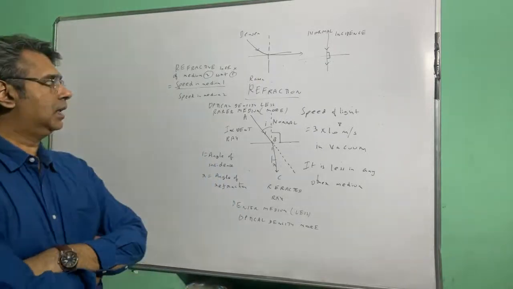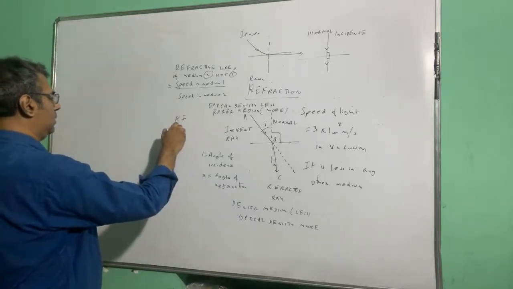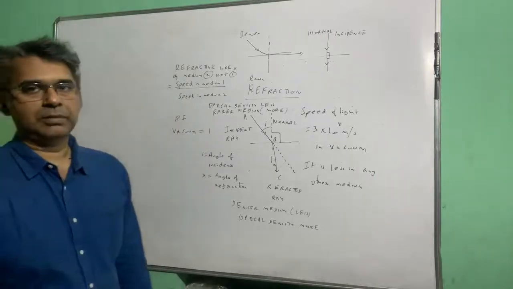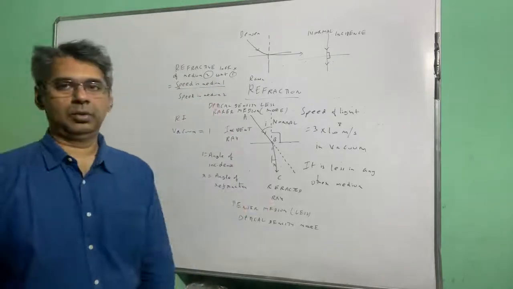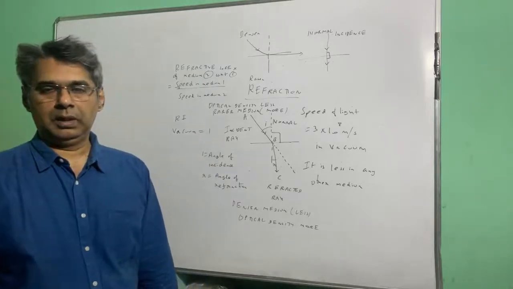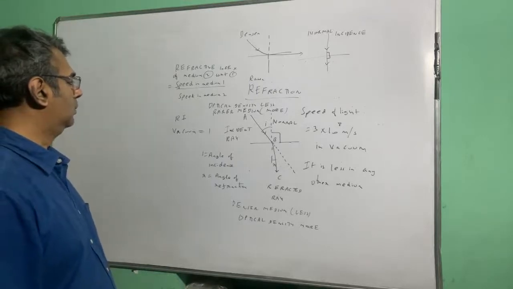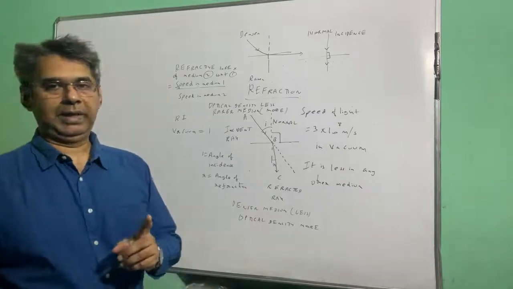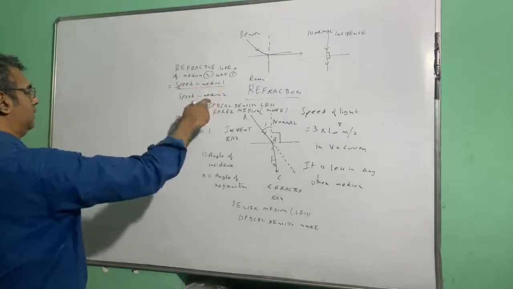So refractive index, I'll just write Ri. So what will the refractive index of vacuum be? 1. The refractive index of vacuum will be 1, because what is the definition of refractive index? Speed in medium 1 by speed in medium 2. So if you say refractive index of vacuum, that means medium 1 and medium 2 are the same, so the refractive index of vacuum is 1. Now when I say refractive index, it means speed in medium 1 by speed in medium 2.